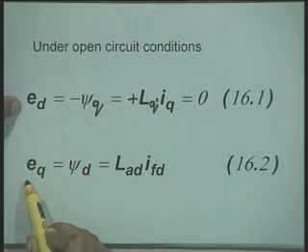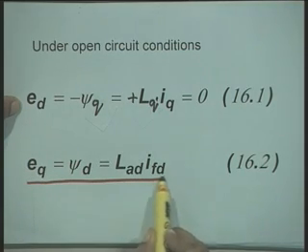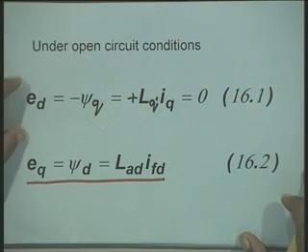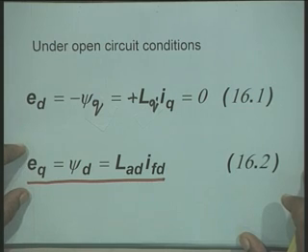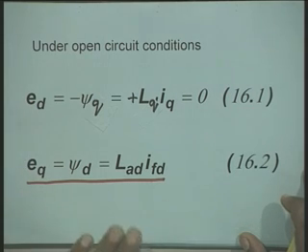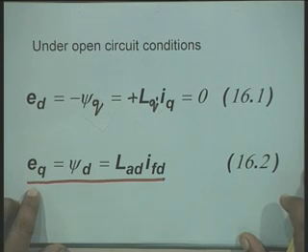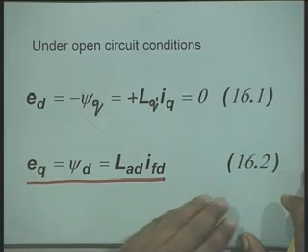These two equations are the basic stator winding equations in terms of dq axis components. We know also that under open circuit condition, this voltage axis component is also equal to the terminal voltage of the synchronous generator. This was already established.